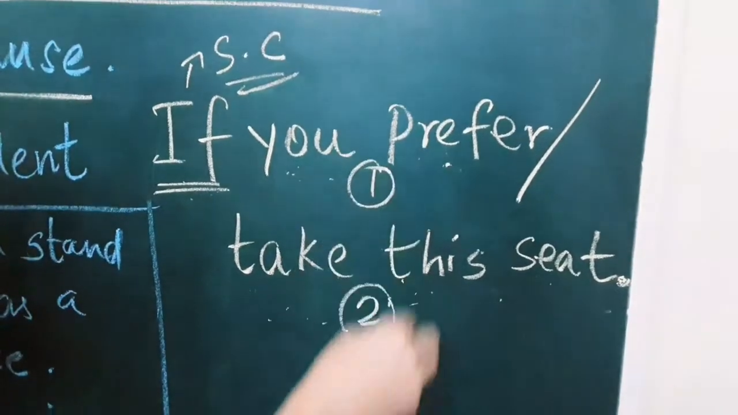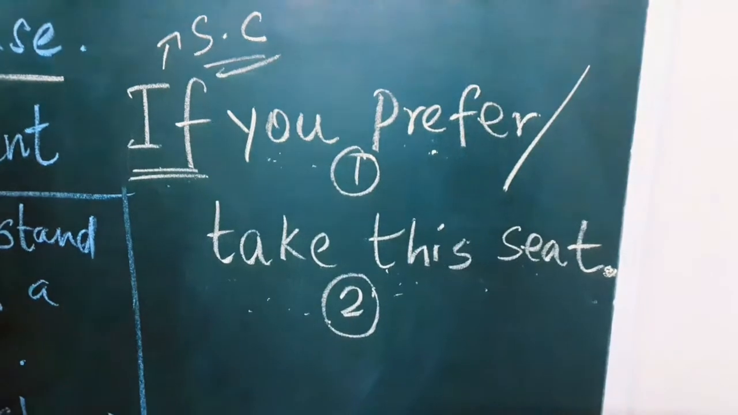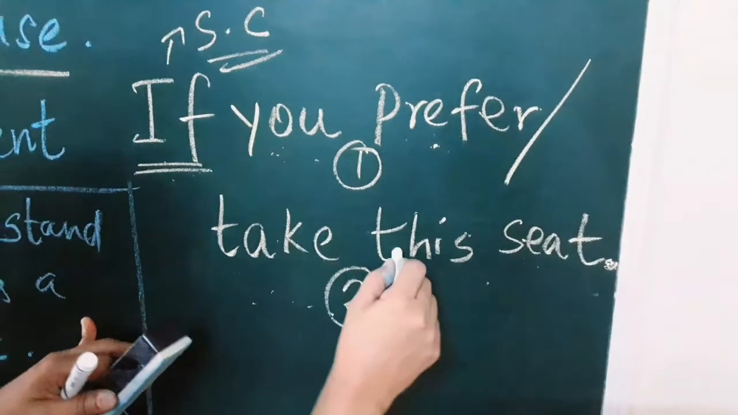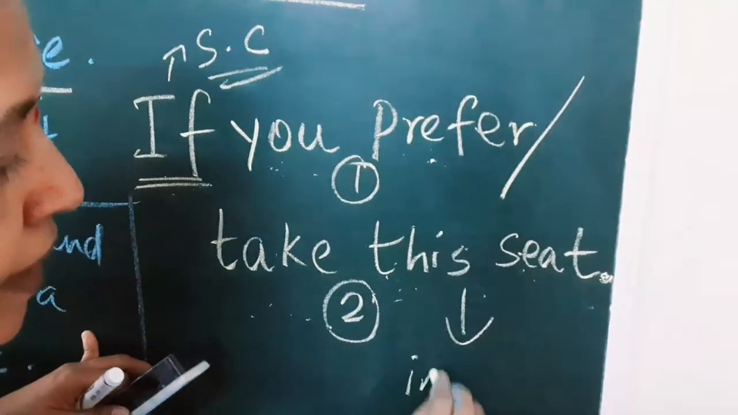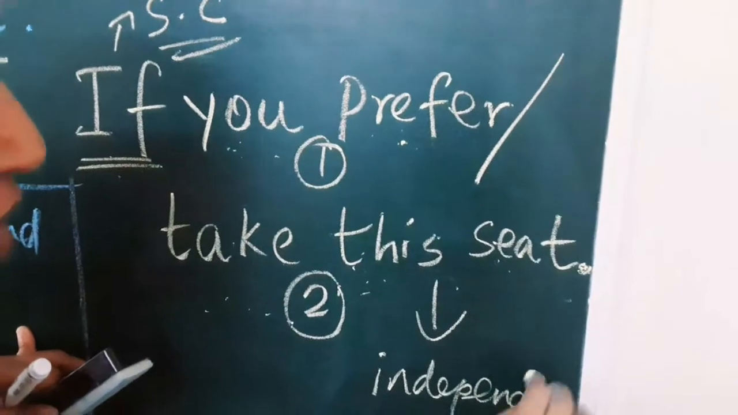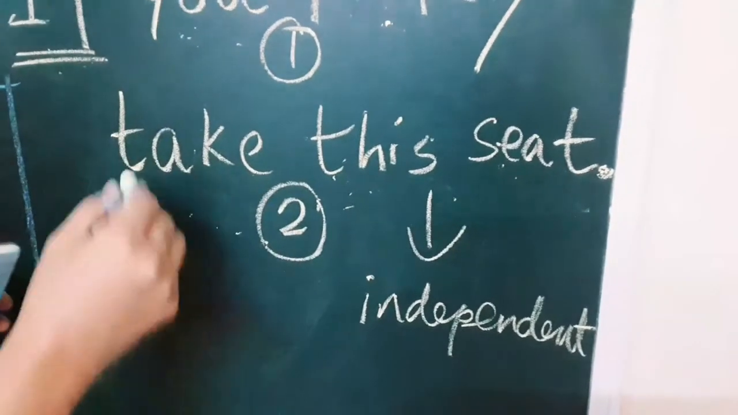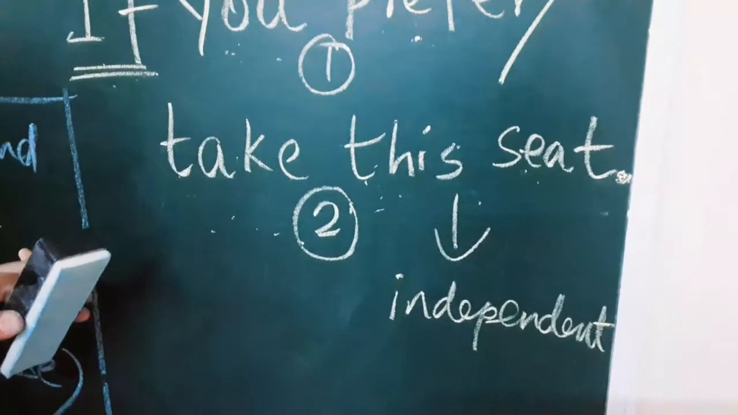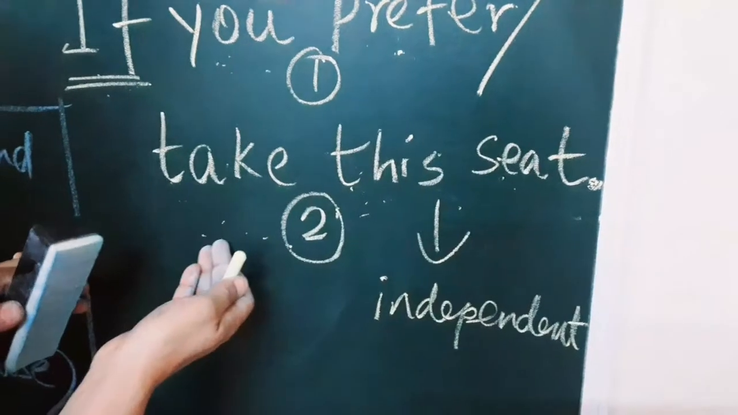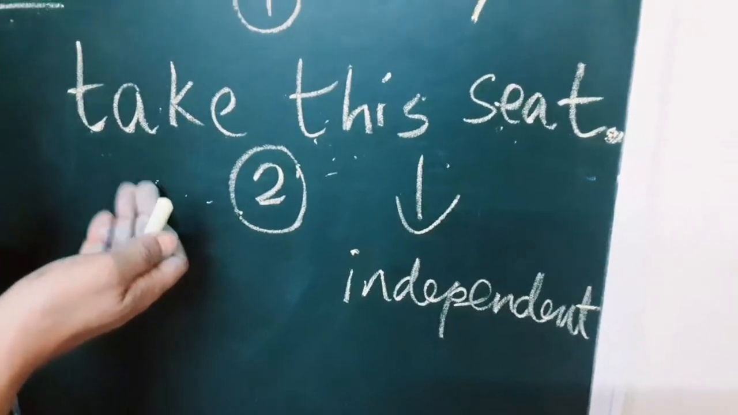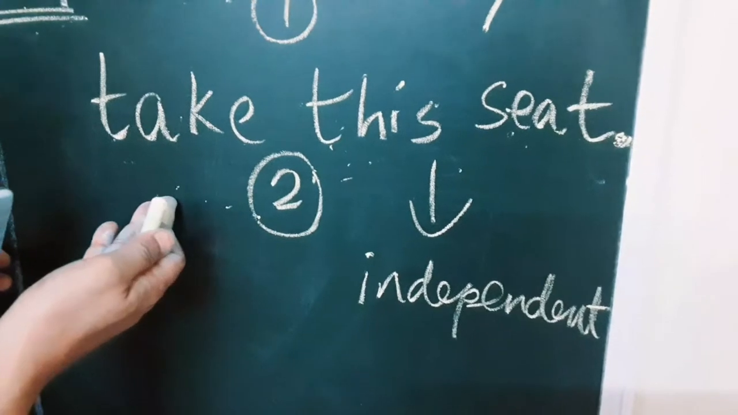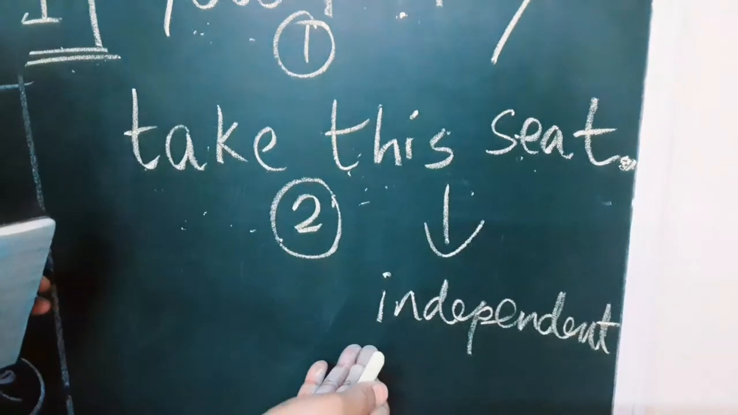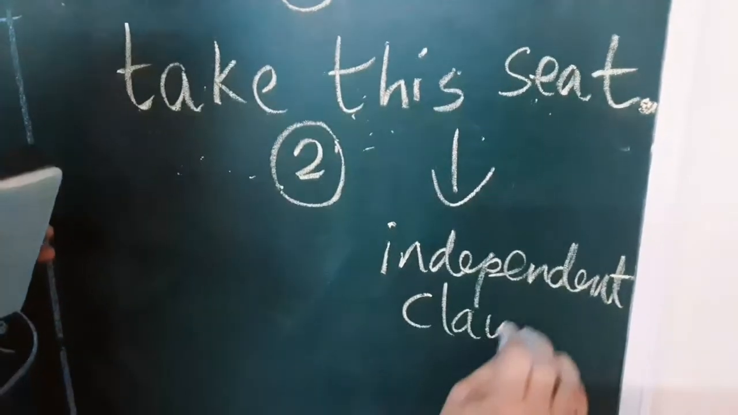So can you find now which one is a dependent clause and which one is an independent clause? Take this seat is an independent clause. How can you say that? Because if you read this clause separately, it gives a meaning. Take this seat. It gives meaning. It does not need any support to stand as a sentence. Do you understand, all of you? Yes. So this clause is called an independent clause.